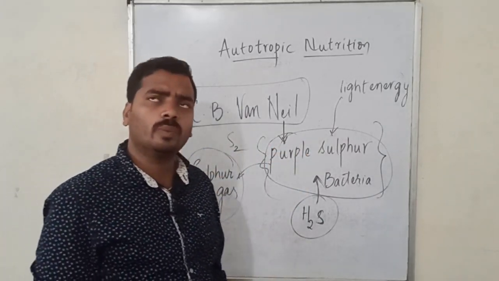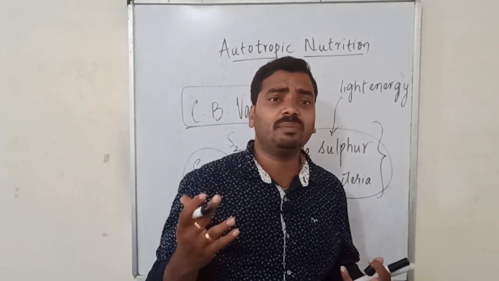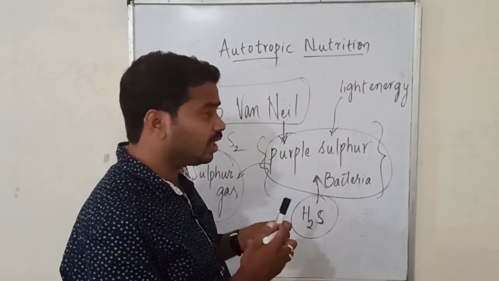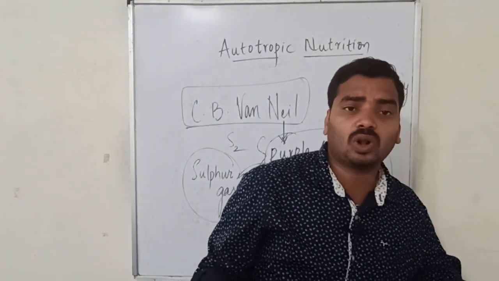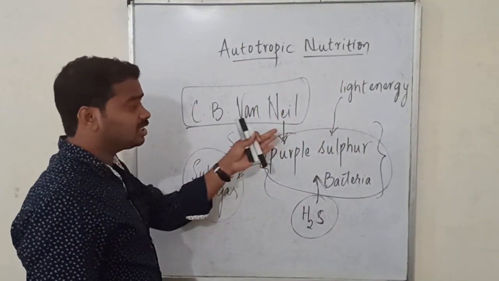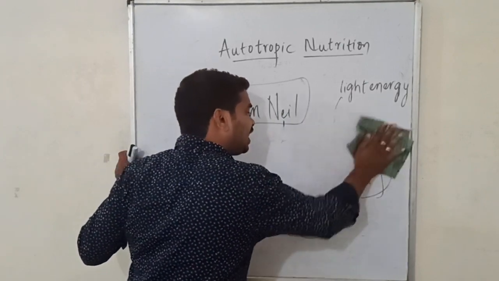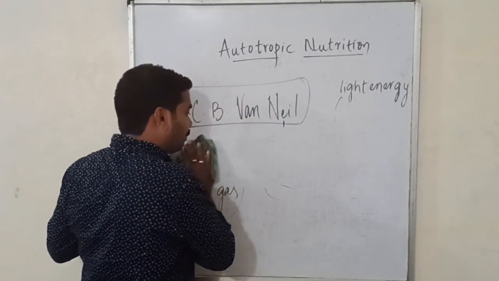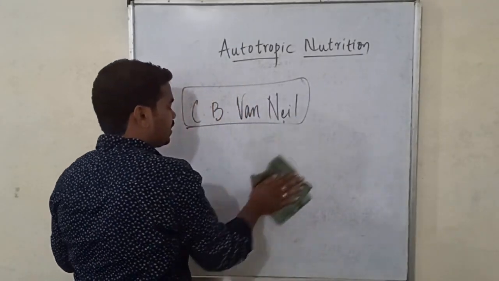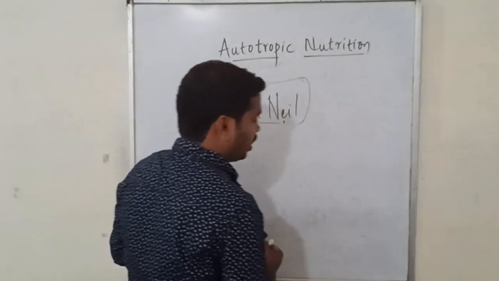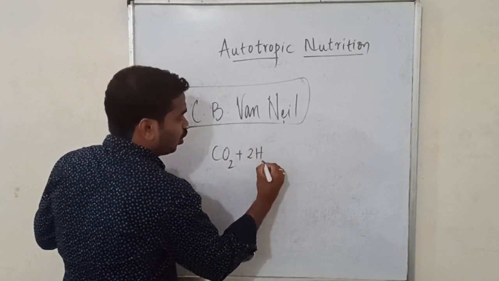Then he got to know the similar process. There is a chance that a similar process is being carried out in the plants also. Then he proposed that a similar process is taking place in the plants as the purple sulfur bacteria is carrying out. So he has given a basic equation for the process which is happening within the plant. For the process which is happening within the plant, C.B. Van Neel has given a basic equation that goes like this: CO2 plus 2H2O.